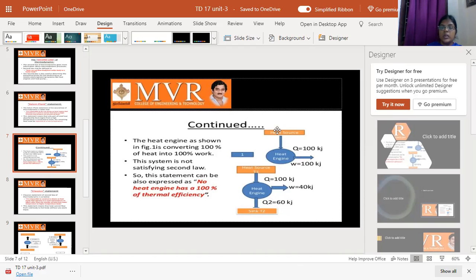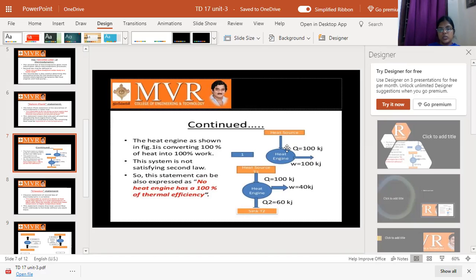We can only take heat from the heat source. If we take a design like that, we would get 100% thermal efficiency. But 100% thermal efficiency is not possible. It is impossible. So this is our second law of thermodynamics, but it is entirely different from the second law. This diagram we call the Kelvin Planck statement. So this Kelvin Planck statement violates the second law of thermodynamics.